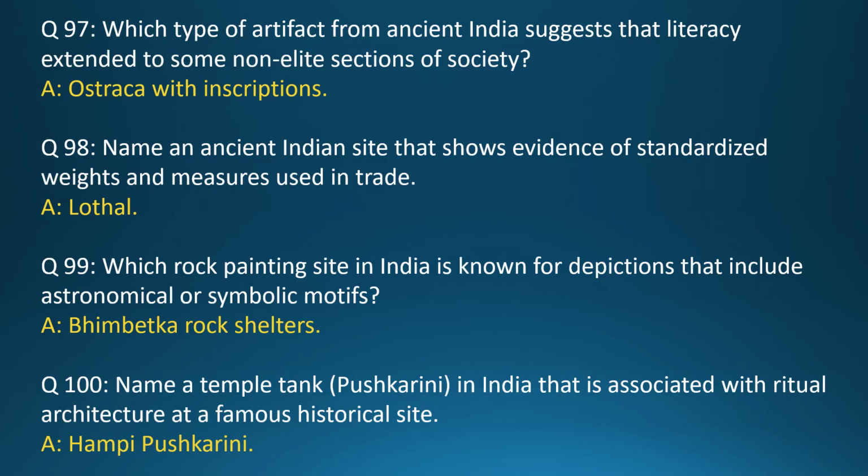Question 98. Name an ancient Indian site that shows evidence of standardized weights and measures used in trade. Answer: Lothal. Question 99. Which rock painting site in India is known for depictions that include astronomical or symbolic motifs? Answer: Bhimbetka rock shelters. Question 100. Name a temple tank, Pushkarini, in India that is associated with ritual architecture at a famous historical site. Answer: Hampi Pushkarini.